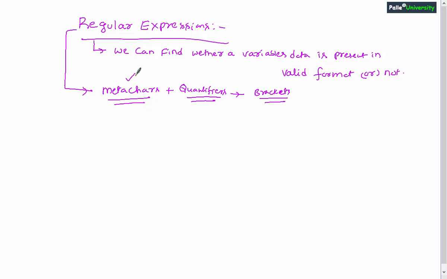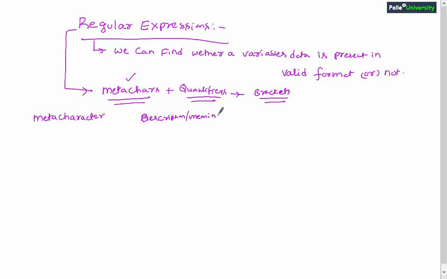Now first let me explain about the meta characters. Remember, regular expressions actually support a lot of meta characters. I will be explaining only the few meta characters which are frequently used in regular expression creation. I will show the meta character and the corresponding description or meaning.